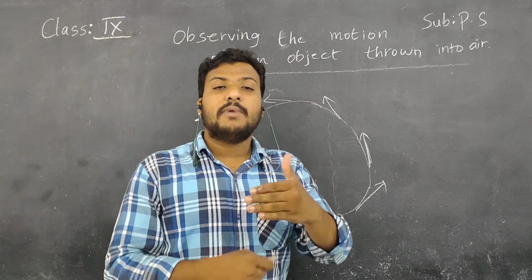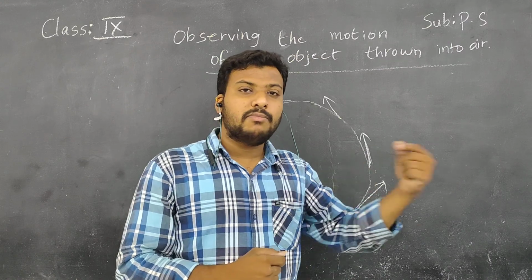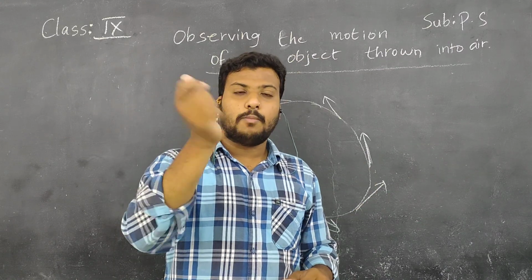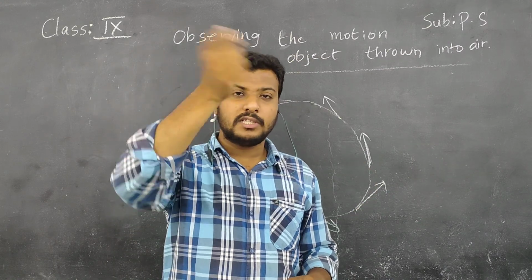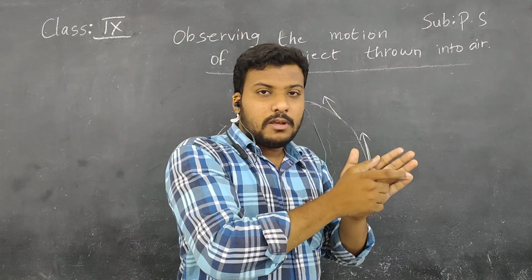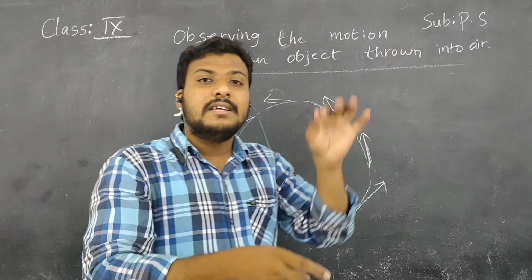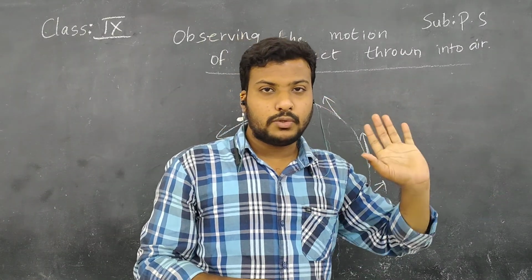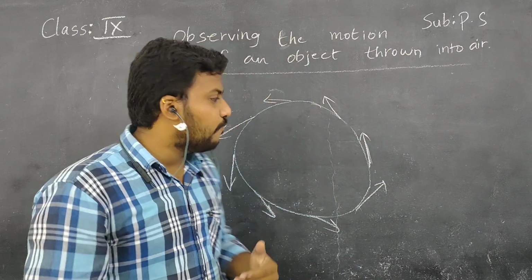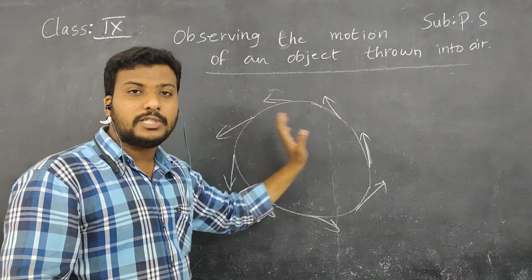But suppose you might have seen in the movies that if a hero wants to throw something at the villain, he takes a rope or something and rotates it in circular motion and he leaves it in that direction. In whatever direction the villain is present, in that direction he leaves the stone. Yes or no? In the same way, these are all the directions of motion. Simply to say, velocity vectors.